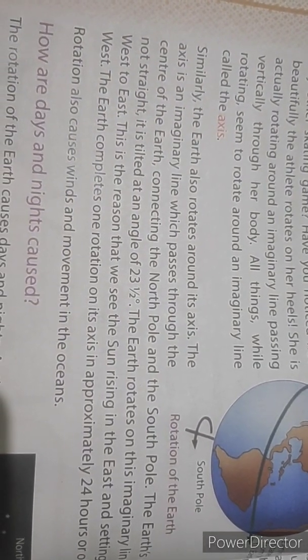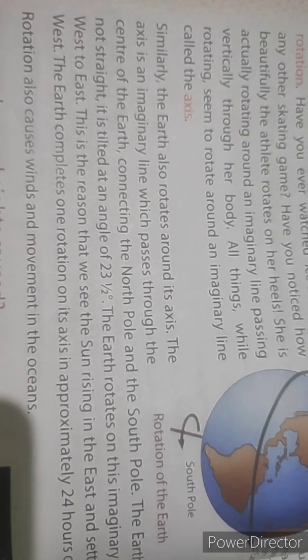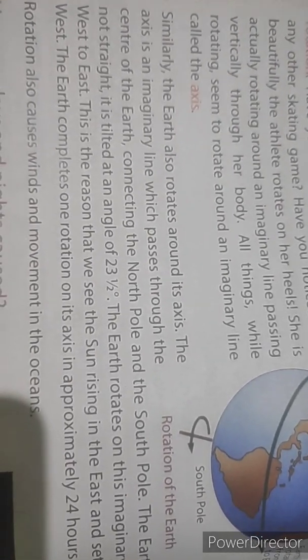Rotation also causes winds and movement in the ocean. Only because of the rotation of the earth. In our next session, I will teach you how days and nights are caused.